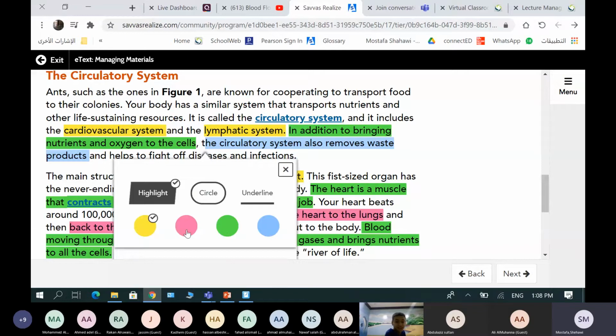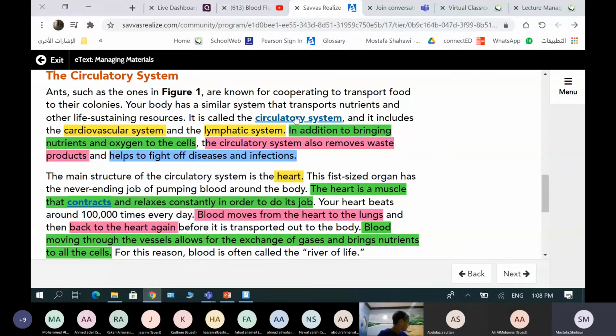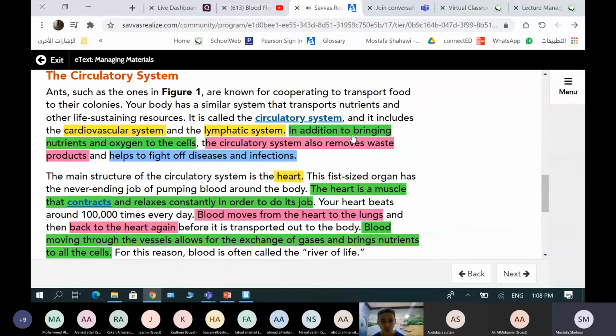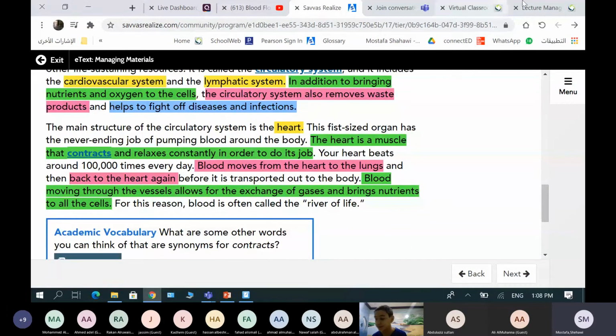So the circulatory system has three jobs: bringing nutrients and oxygen to cells, removing wastes, and fighting diseases. Three jobs. Let's listen to the cardiovascular system. Circulatory system: an organ system that transports needed materials to cells and removes wastes. So a function of the circulatory system is to carry or bring needed material for cells, carry off wastes, and also fight diseases. The main structure of the circulatory system.